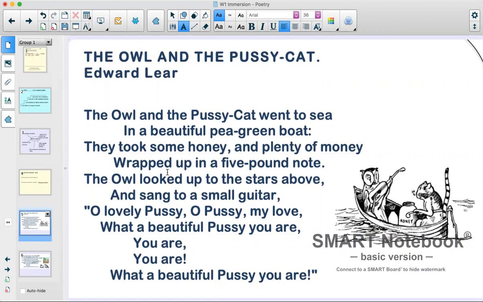The Owl and the Pussycat by Edward Lear. The owl and the pussycat went to sea in a beautiful pea green boat. They took some honey and plenty of money wrapped up in a five-pound note. The owl looked up to the stars above and sang to a small guitar, "Oh, lovely pussy, oh, pussy, my love, what a beautiful pussy you are. You are, what a beautiful pussy you are."